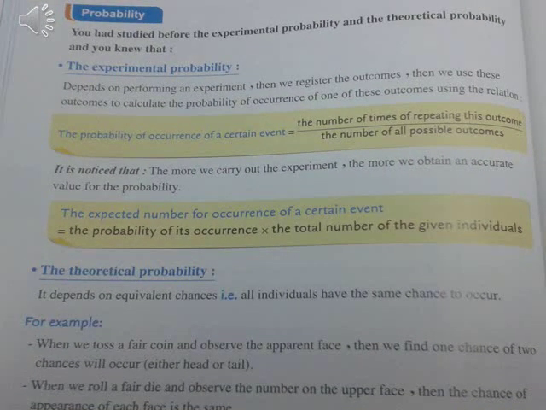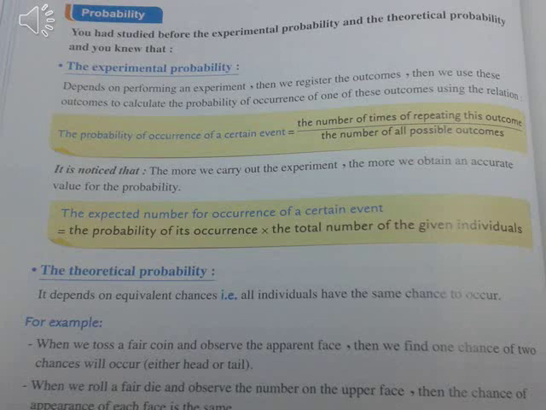Probability. You had studied before the experimental probability and the theoretical probability, and you know that the experimental probability depends on performing an experiment. Then we register the outcomes.